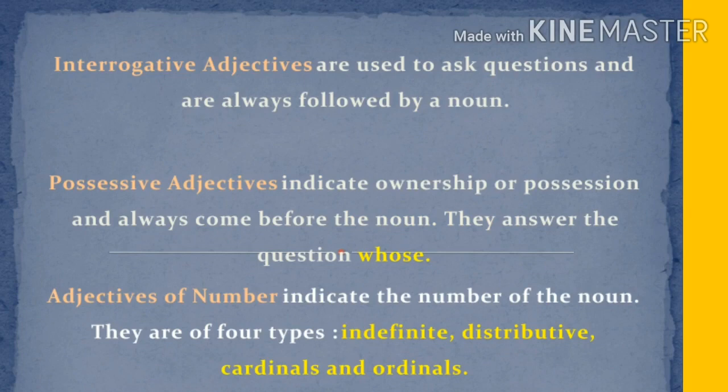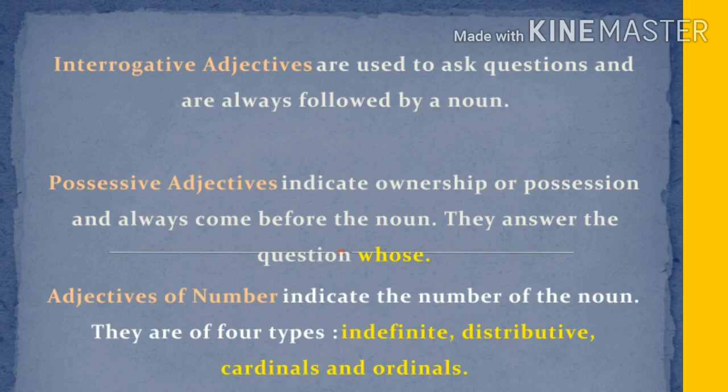These interrogative adjectives are used to ask questions and are always followed by a noun. Next one is possessive adjectives. It indicates ownership or possession and always comes before a noun. These possessive adjectives answer the question "whose?"